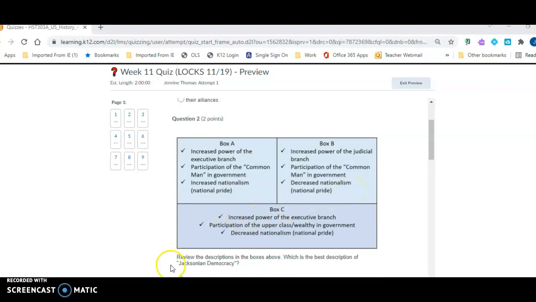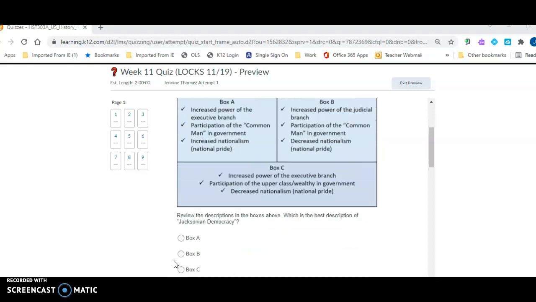Question number 2. Review the descriptions in the boxes above. Which is the best description of Jacksonian democracy? Box A, Box B, or Box C?